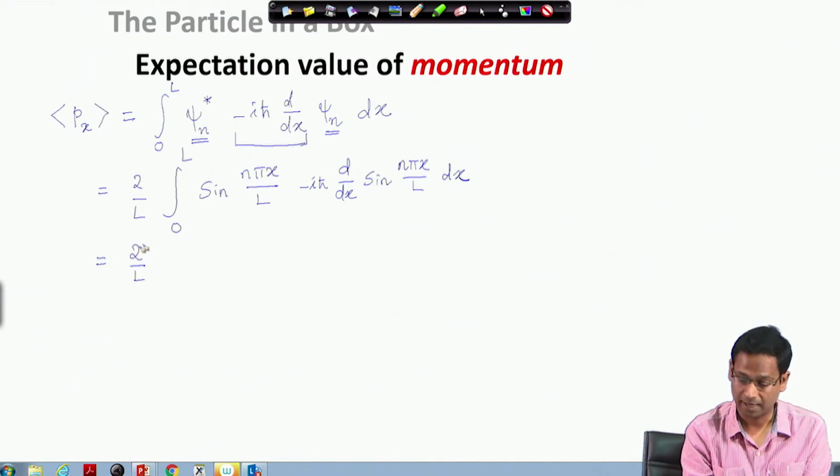I see 2 by L, and then I see that this minus i h bar I can bring out of the integration, and then I look at the integral.